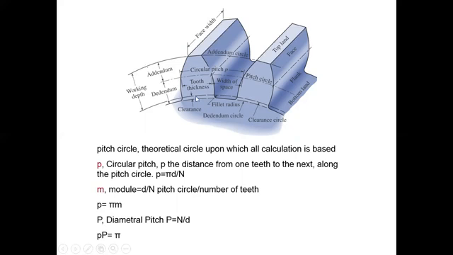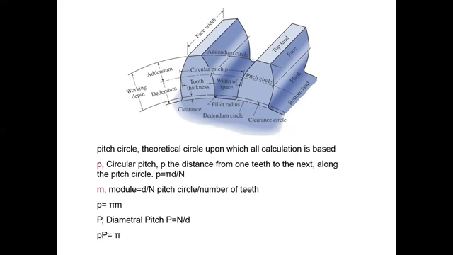The bottom part of the teeth is called the dedendum, and the circle which passes through all the bottom parts of the teeth is called the dedendum circle. Right, now some clearance is taken from the dedendum to the base circle. Right.